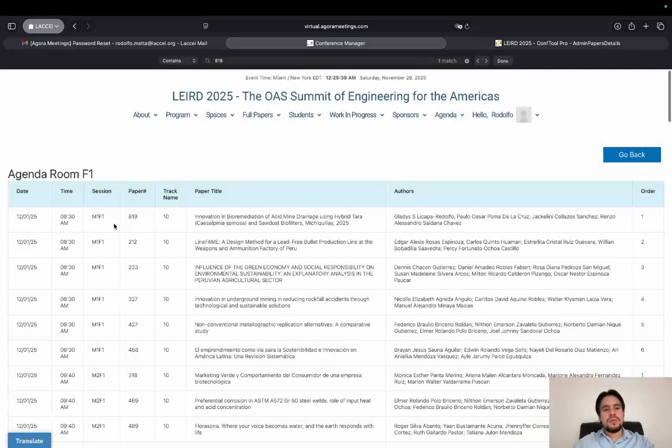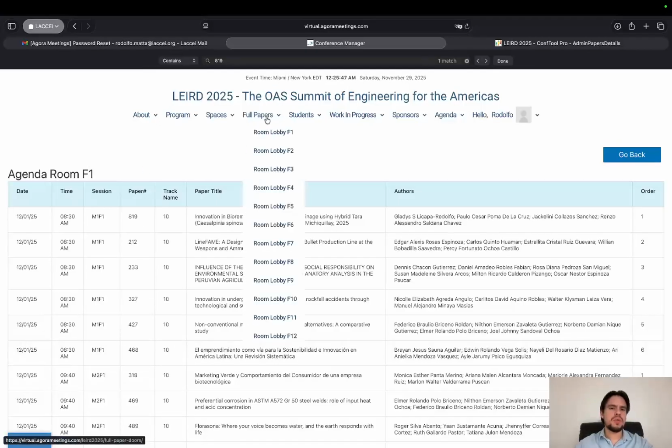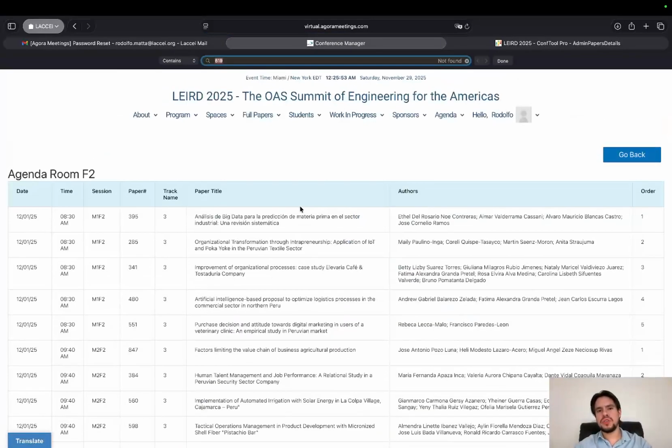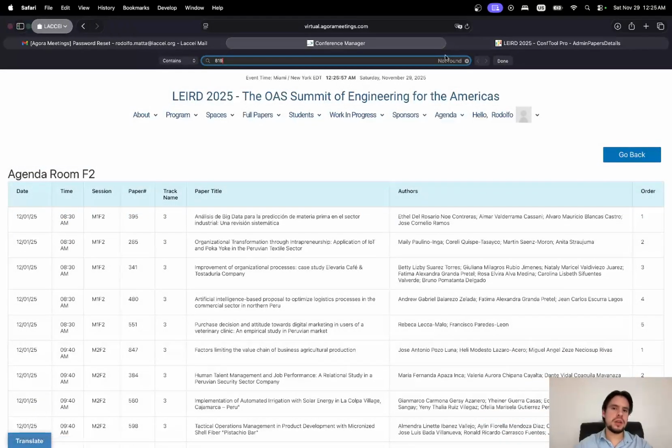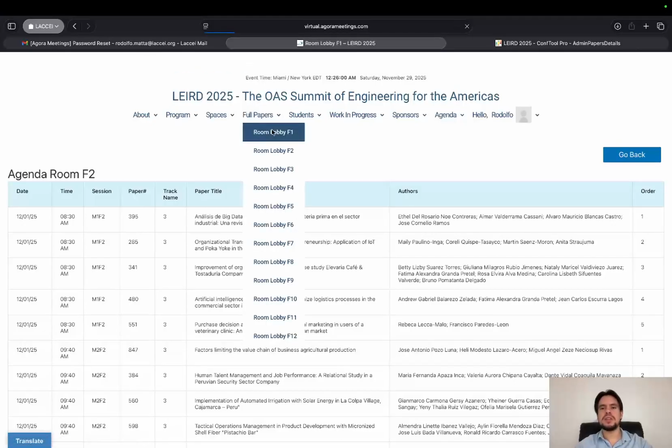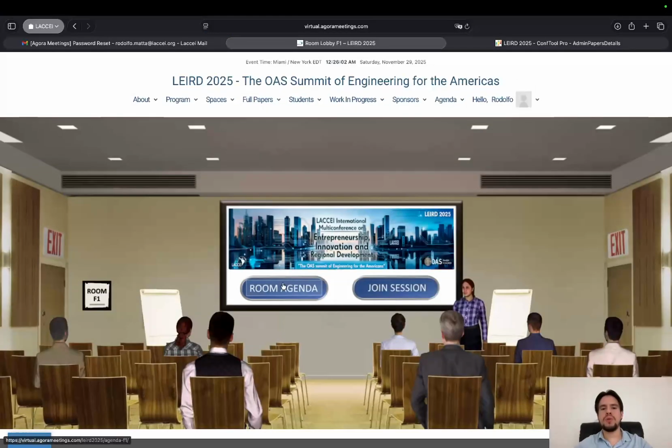Now here you can confirm that this paper is taking place in room F1. If I go to another room like F2 and do the same steps, go to the room agenda and search for paper 819, you'll see that nothing will be found. That's because it's in room F1, based on the letter I got from Conf Tool.